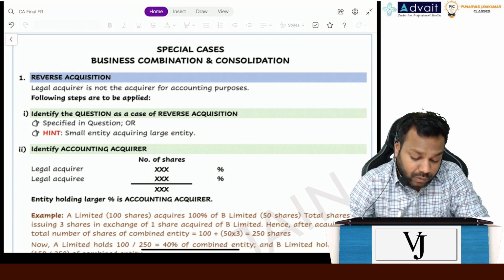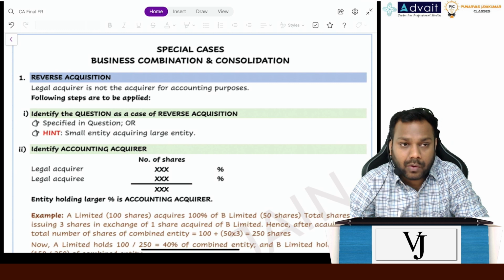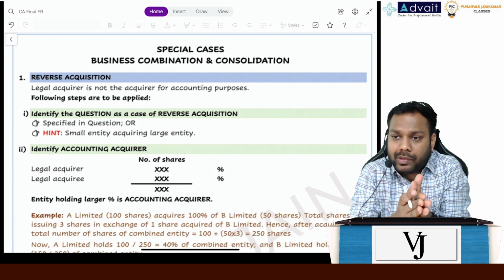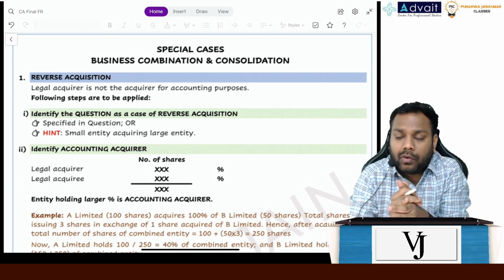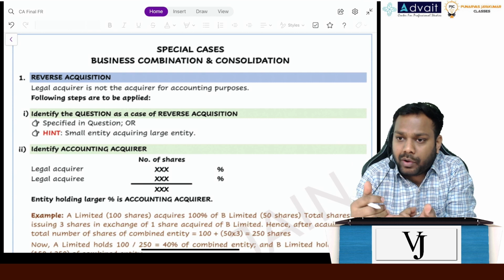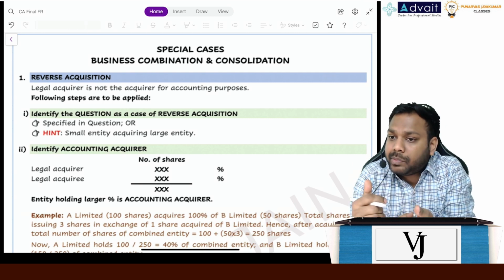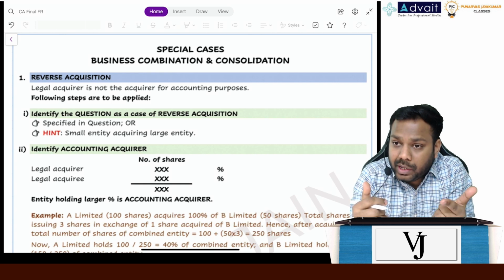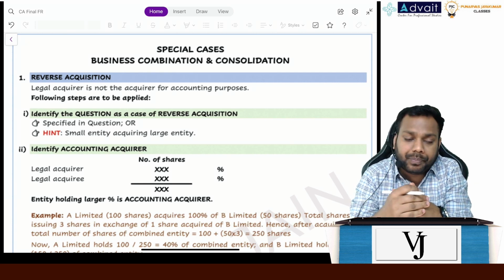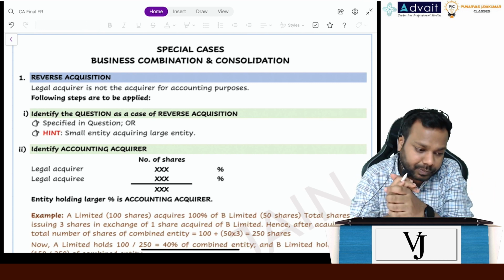Subsequent to that, we also studied the treatment when we prepare the consolidated balance sheet on the subsequent reporting dates. Basically, we might have to adjust the unrealized profit or gain or loss, with the treatment of dividend, the treatment of bonus, and the treatment of time adjustment, that is when we acquire a subsidiary during the middle of the year, right? How exactly we have to do the dividend treatment in those cases. So we studied all those points as well.